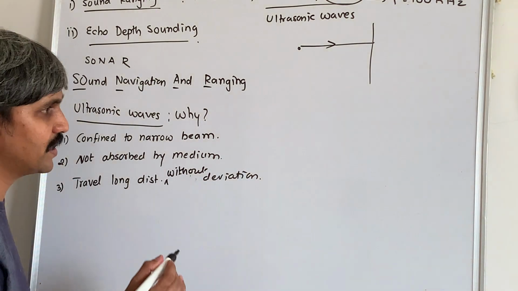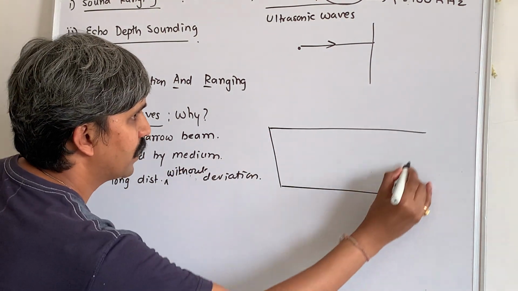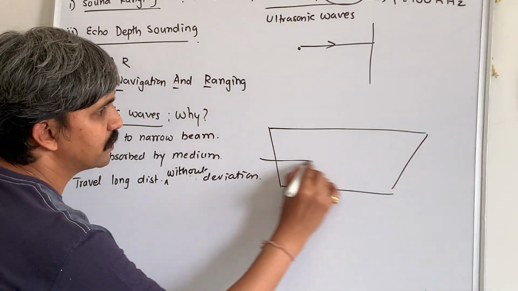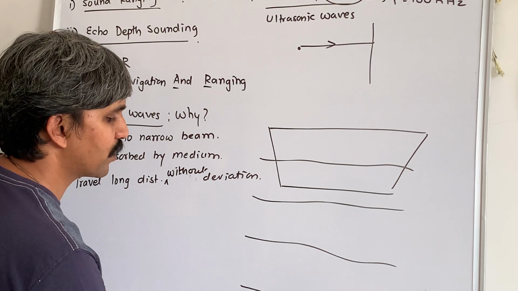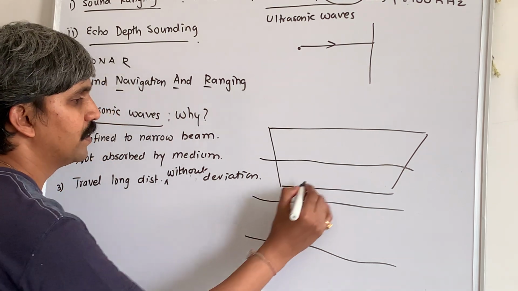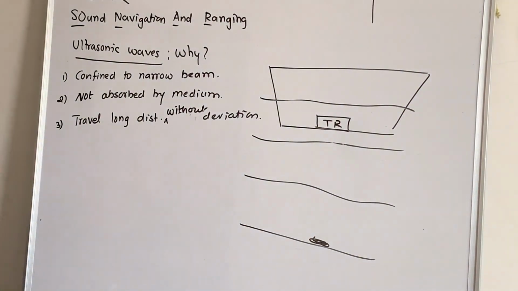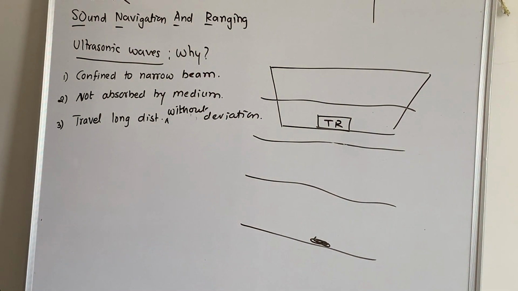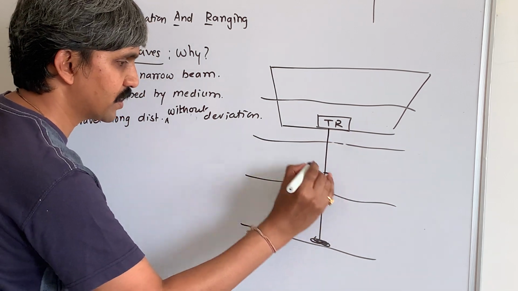Now what exactly is a sonar? Here is a boat in the sea, the deep sea. Here is an obstacle, something is there. Here is a device called a transmitter or receiver. It's the same device which will transmit and collect. From here, sound is produced, that is ultrasonic waves.